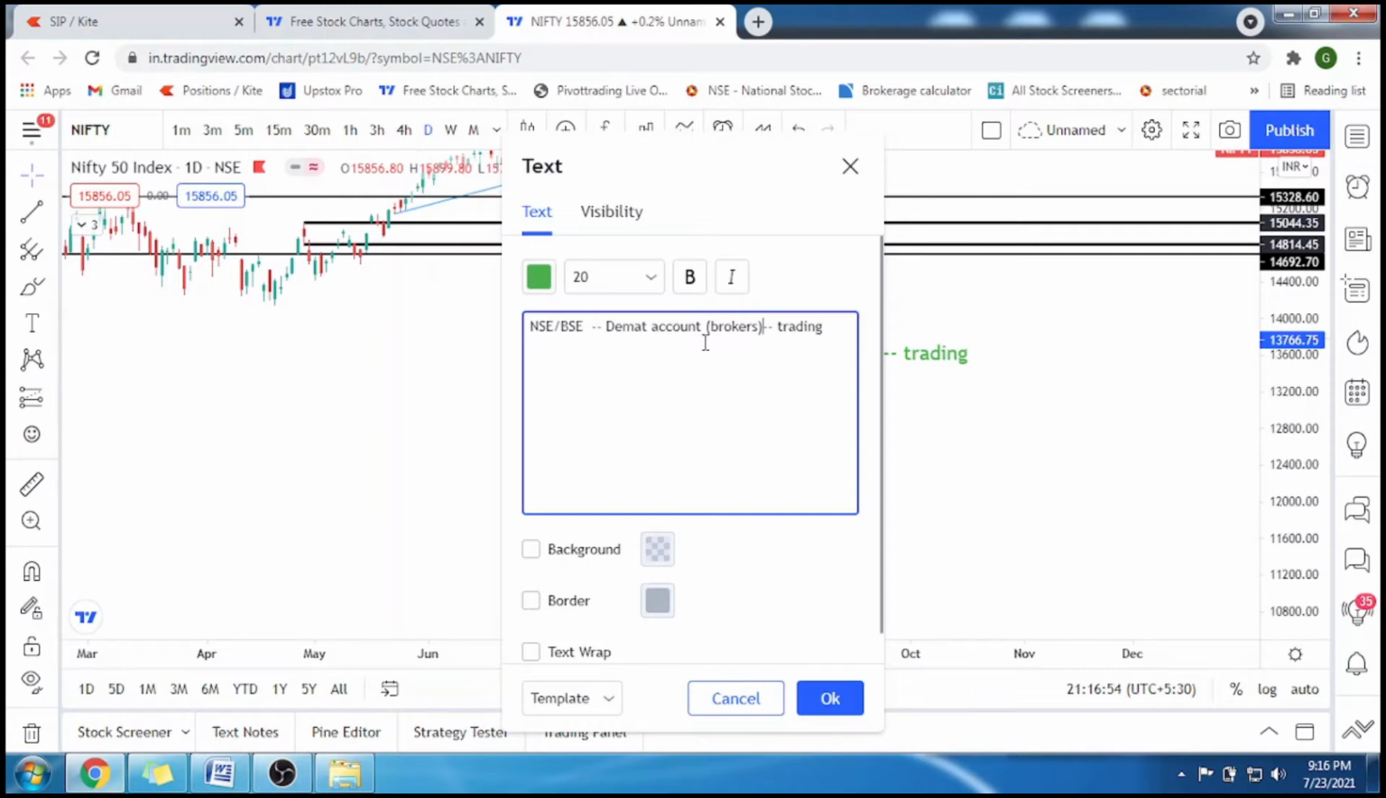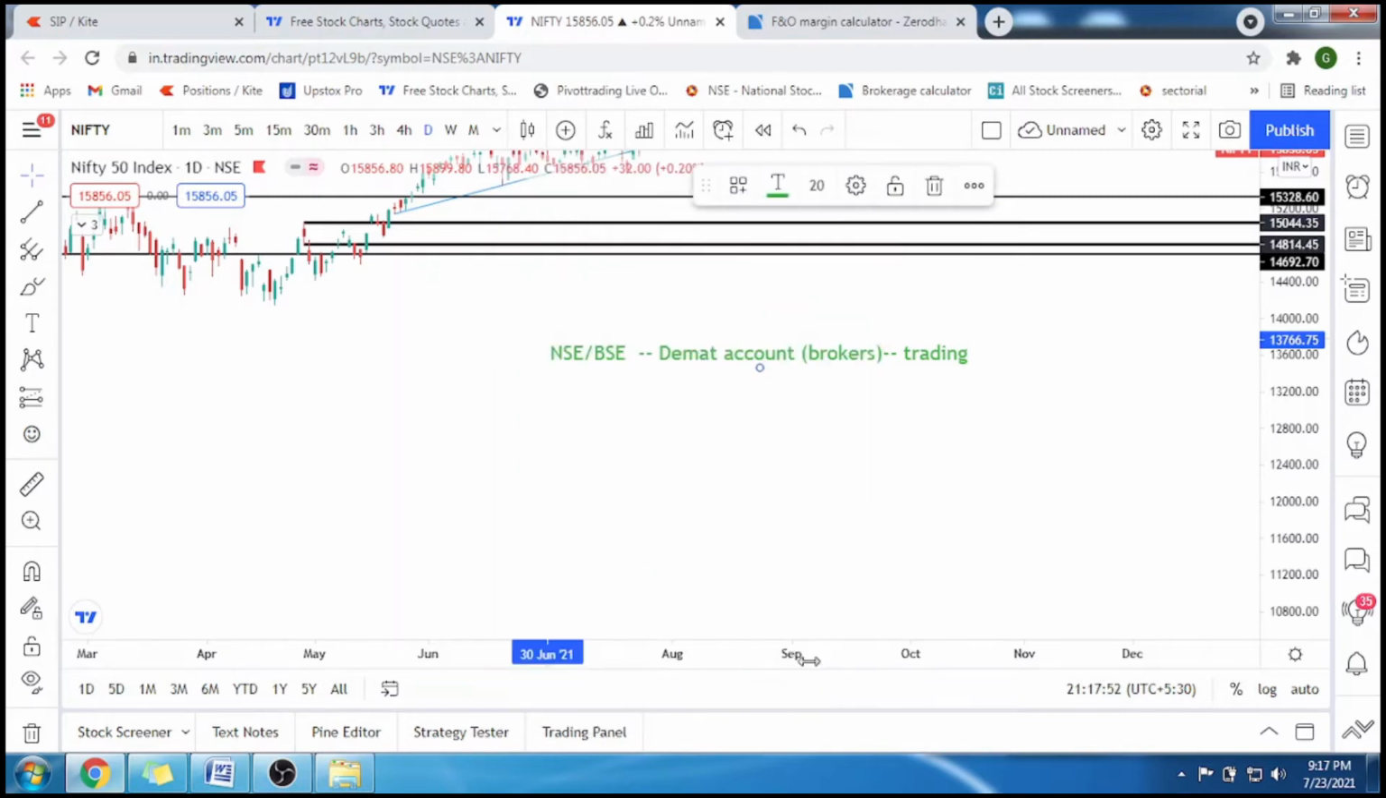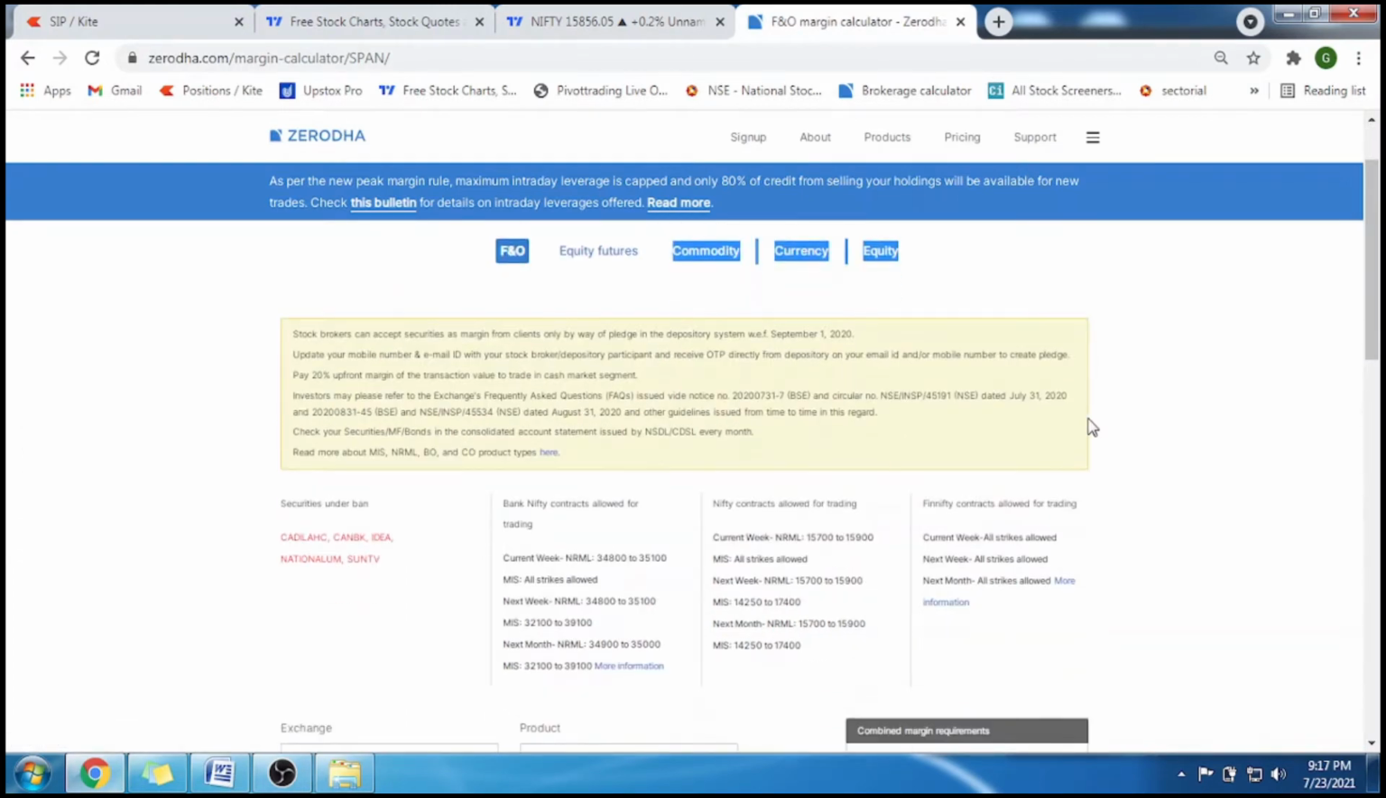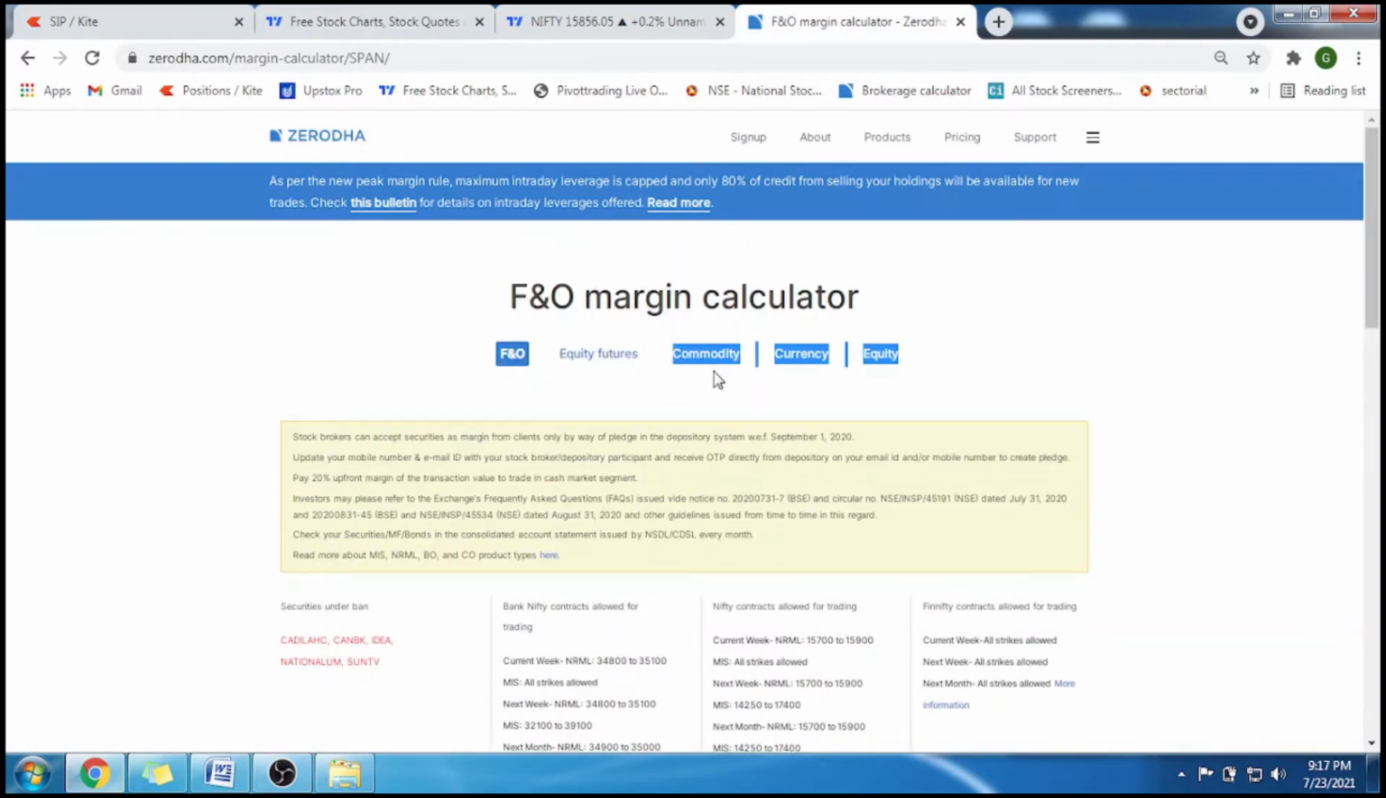It would take about a maximum of 2 days to get your demat account ready, and you can add funds and start trading. There are 3 sets of derivatives which we can trade. One is equity, the second is commodity, and the third is currency. Let me show you here. So these are the 3 derivatives which we can trade using our broker's demat account.